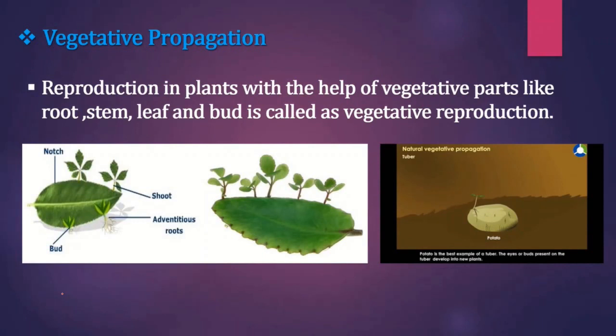You can see here children. In plants like sugarcane and grass, vegetative propagation occurs with the help of buds present on nodes, and plants like carrot and radish perform vegetative propagation with the help of roots. So this was about vegetative propagation.